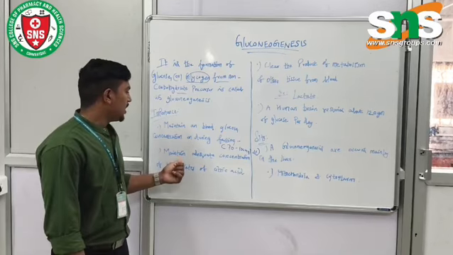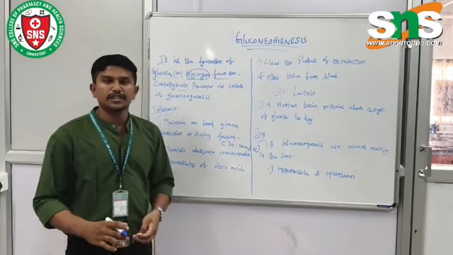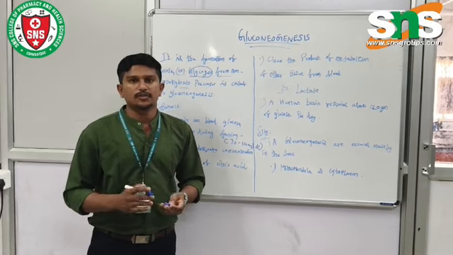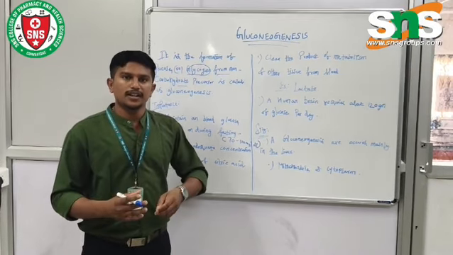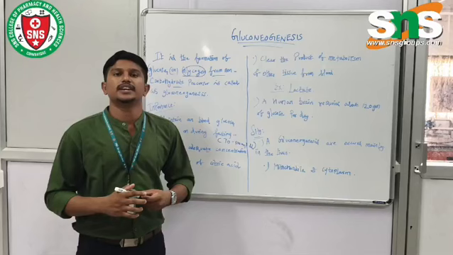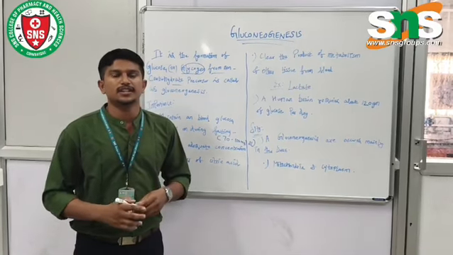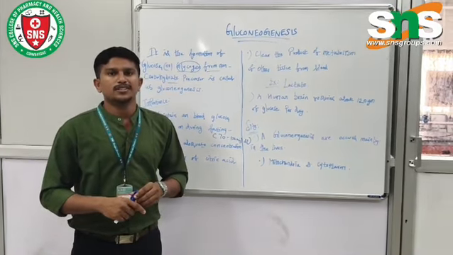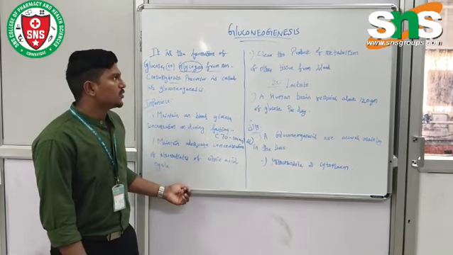Next, it maintains an adequate concentration of intermediates of the citric acid cycle. We all know the citric acid cycle is also known as the Krebs cycle, or the tricarboxylic acid cycle. That is the second one.